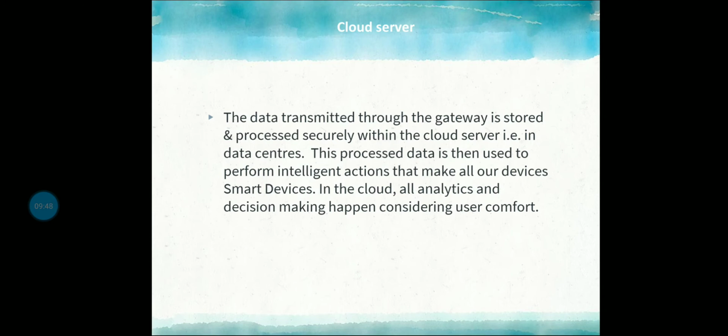In the cloud, analytics and decision making happen considering user comfort. In this stage a powerful IT system can be brought in to analyze, manage, and securely store the data in the data centers.